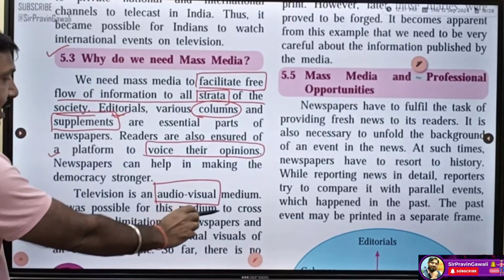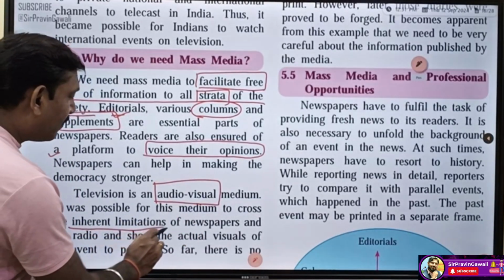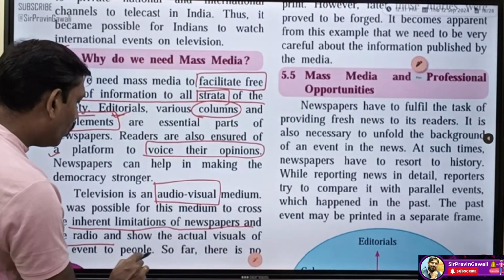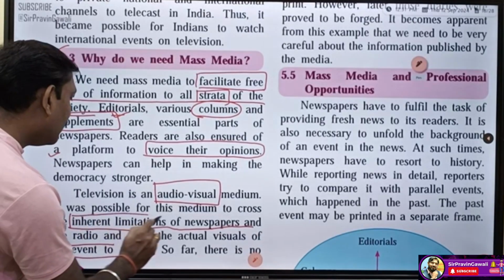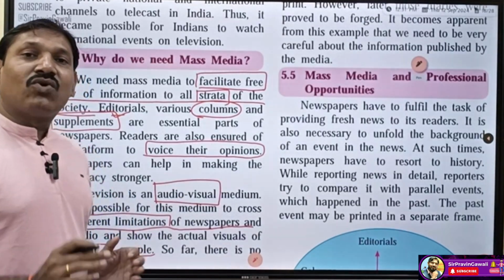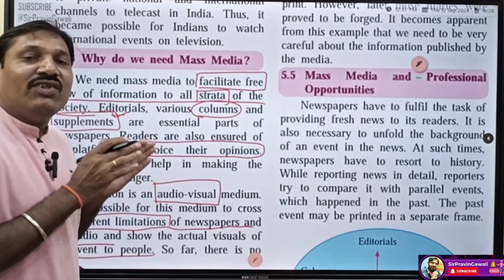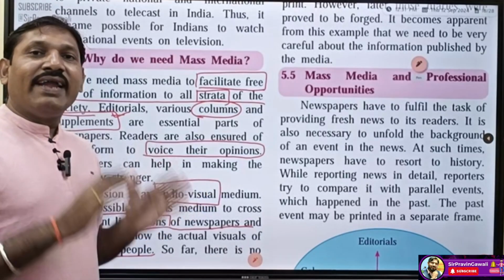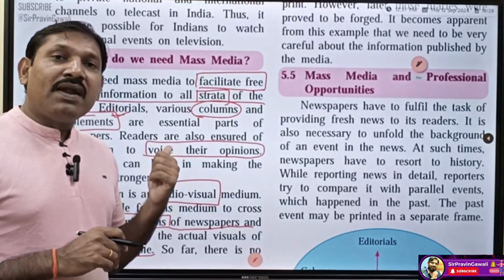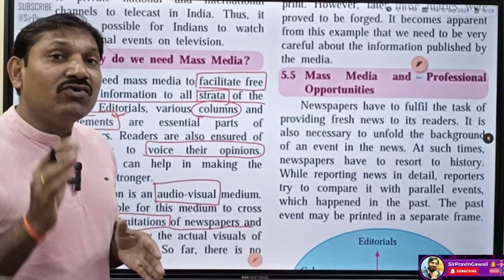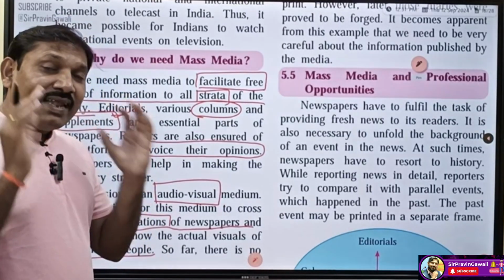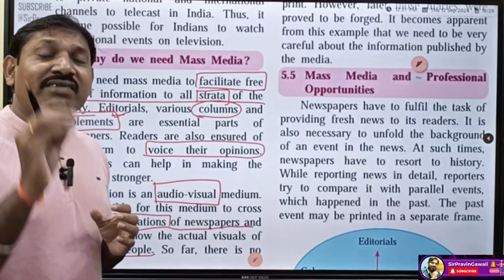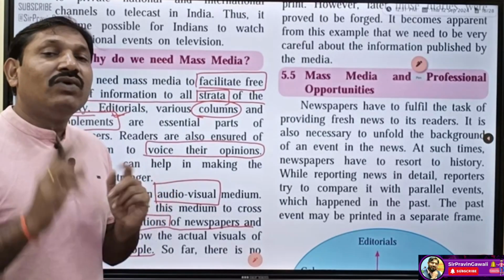It was possible for this medium to cross the inherent limitations of the newspaper and radio to show the actual visuals of an event to people. So this is very important, students. This medium, that is the television, crosses all the inherent limitations of newspaper and radio, because newspaper is only visual, no audio is there. And in the newspaper, for example, what happened yesterday we get as news today. But with the help of television, we can experience and get correct, actual information at the same time.